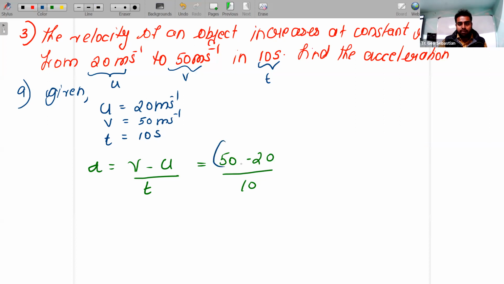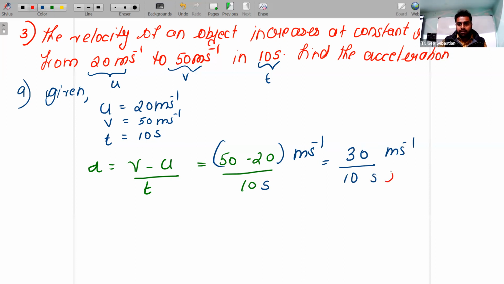So 50 minus 20 divided by 10. What is their unit? Meter per second divided by 10 seconds. Sorry, we cannot cancel this, I made a mistake. So 30 meter per second divided by 10 seconds.